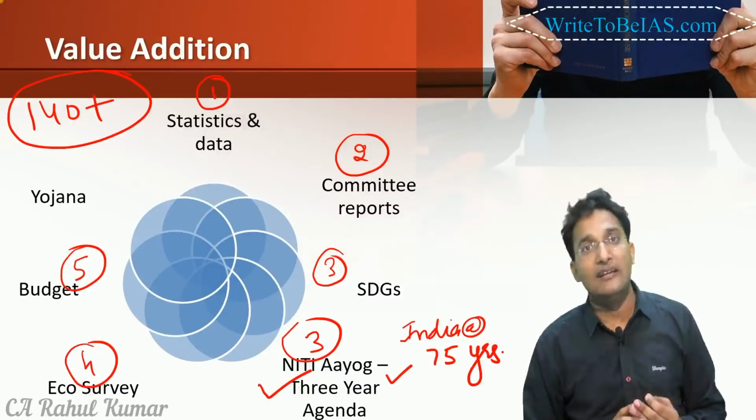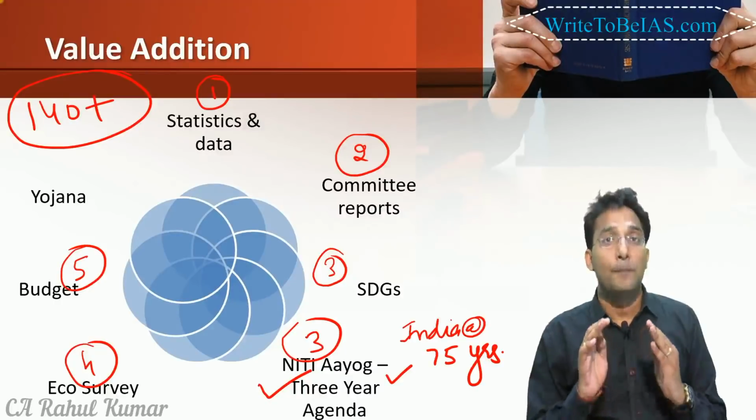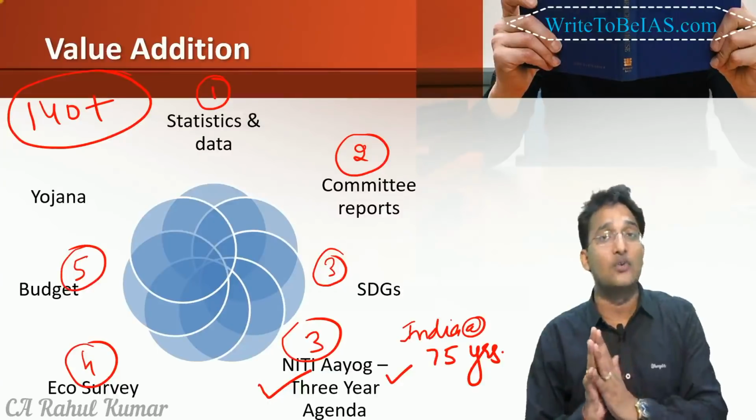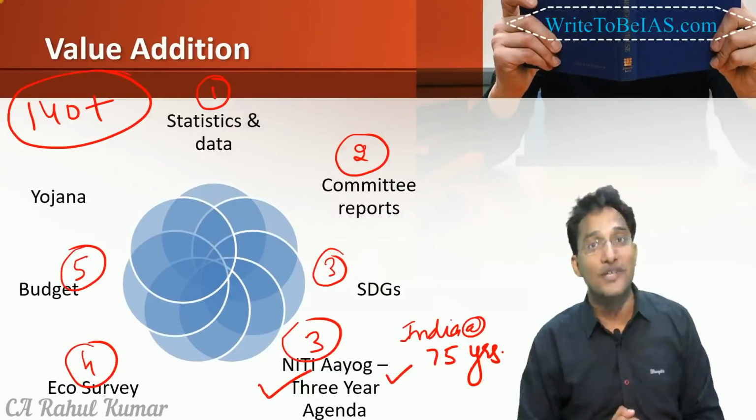Similarly, in 2019, the government introduced the PM Kisan Yojana, a cash transfer of rupees 6,000 directly to the farmer's account, with the help of the Budget only, right? So the Budget can be a wonderful document.